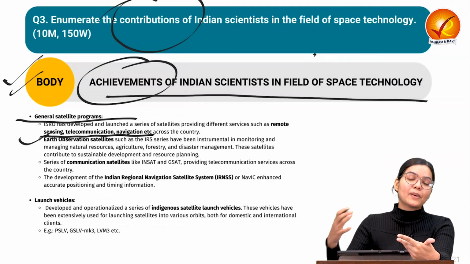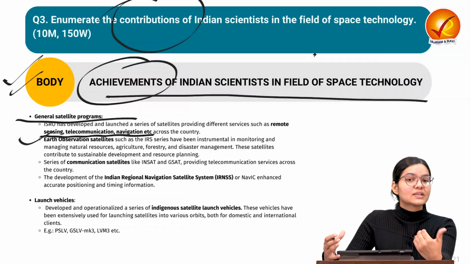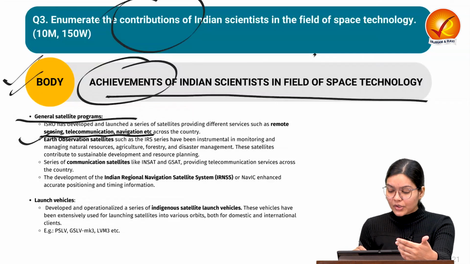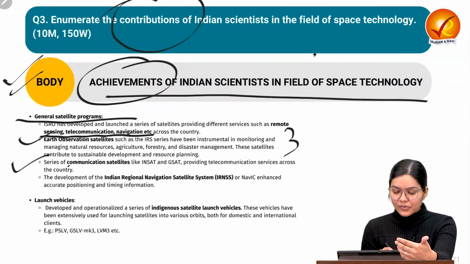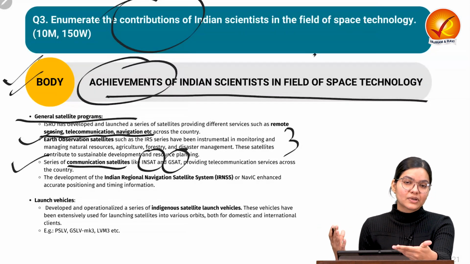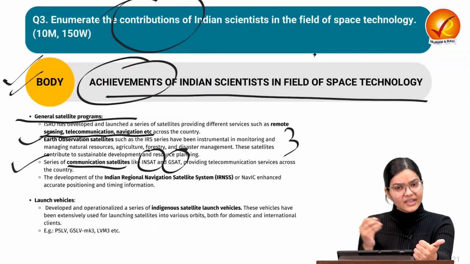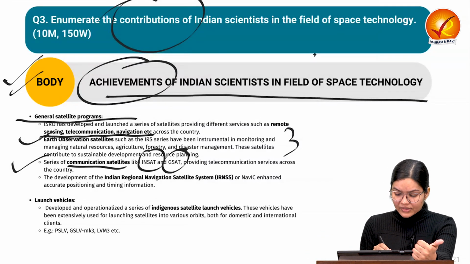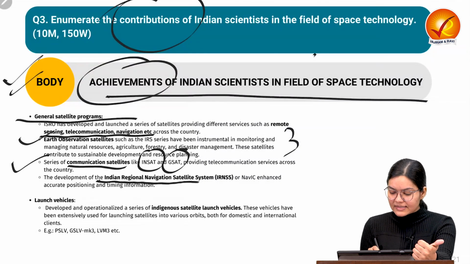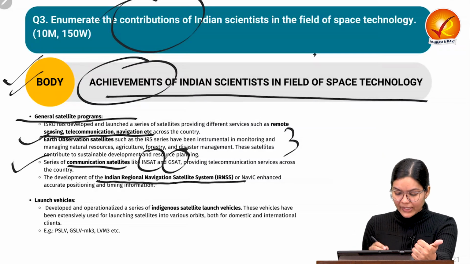The purpose of these satellites is to do the observation, and if some changes or issues are there, to report them. The second one would be communication, for example INSAT and GSAT. These provide communication in an uninterrupted way. The other one would be the Indian Regional Navigation System, which provides your position accurately and timing relatively.